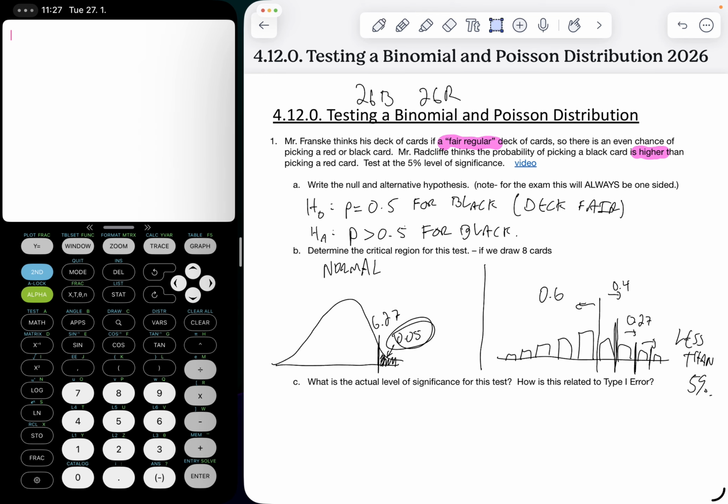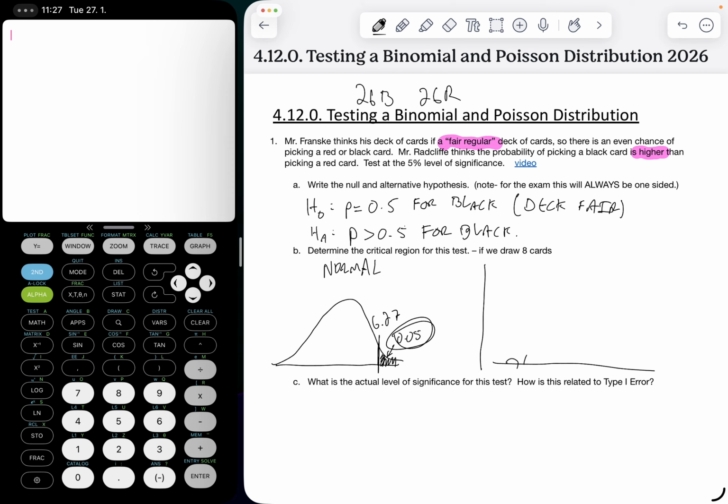So I'm going to erase that, and we're going to try to figure out what that value is. I'm going to draw my timeline again here: 0, 1, 2, 3, 4, 5, 6, 7, 8. If we can figure out where we're at less than 5% on the right, that means on the left side, we must have more than 95%.